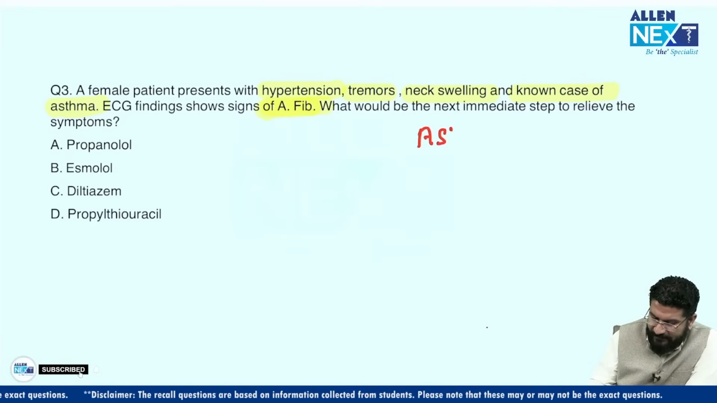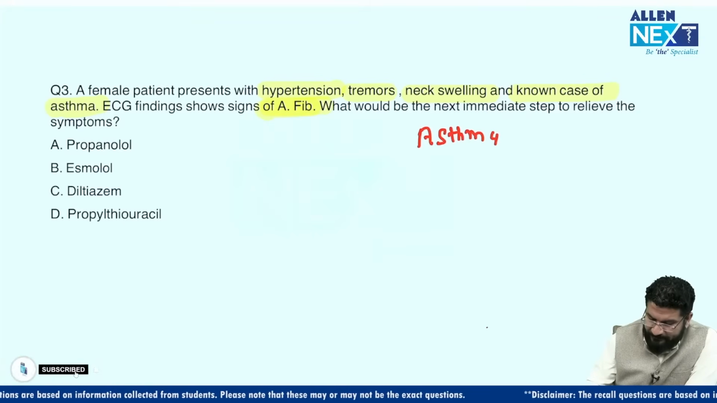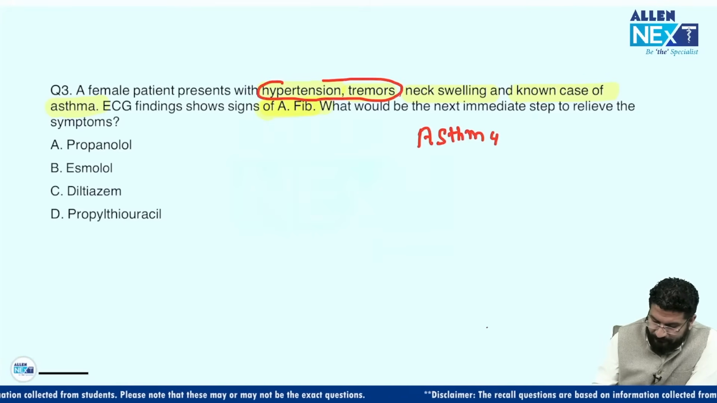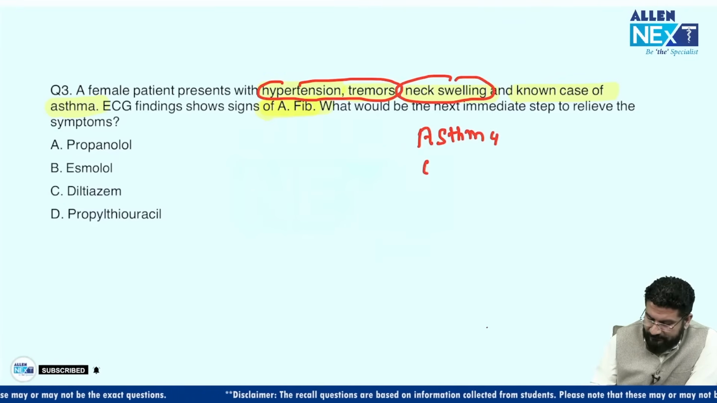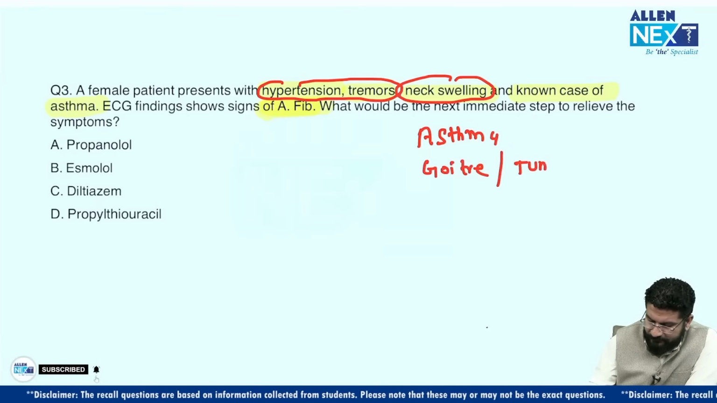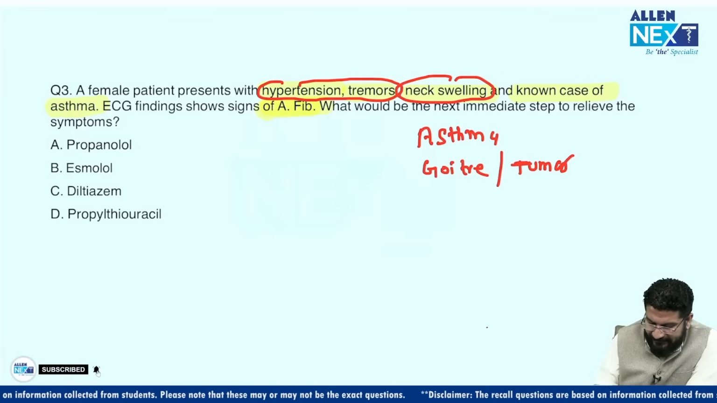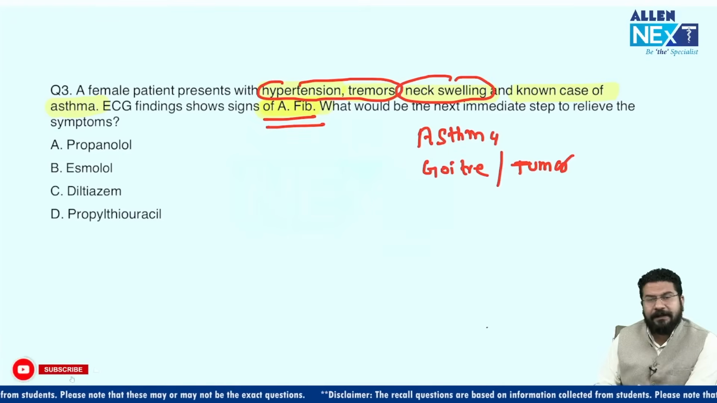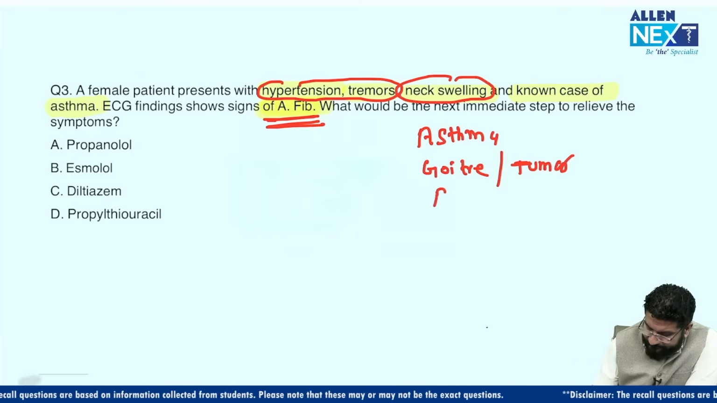The first disease that the patient is having is asthma. Second thing, you can see the patient is having hypertension and tremor. And there is neck swelling. So this neck swelling, probably this could be goiter, right? Or it could be a thyroid tumor, right? Now understand this question. What they are telling you, ECG is having atrial fibrillation. So this is a case of a patient who is having hypertension, tremors, a known case of asthma, and now developing atrial fibrillation.